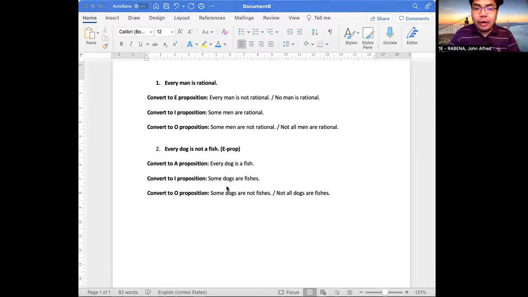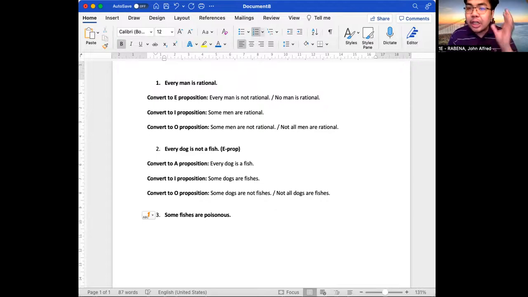Third example in the PowerPoint is some fishes are poisonous. What type of proposition is this? This is an I proposition because some fishes indicates a particular quantity and are indicates positive quality. So particular positive, that is an I proposition.